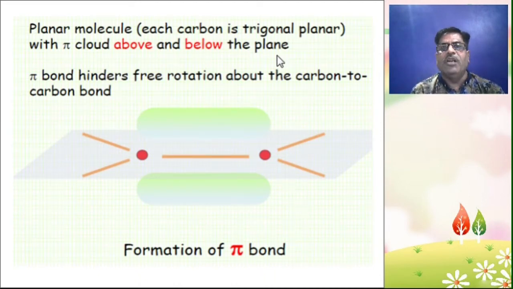In a planar molecule, each carbon is trigonal planar with a pi cloud above and below the plane. This cloud above and below the plane is known as the pi bond. A pi bond hinders free rotation about the carbon to carbon bond.